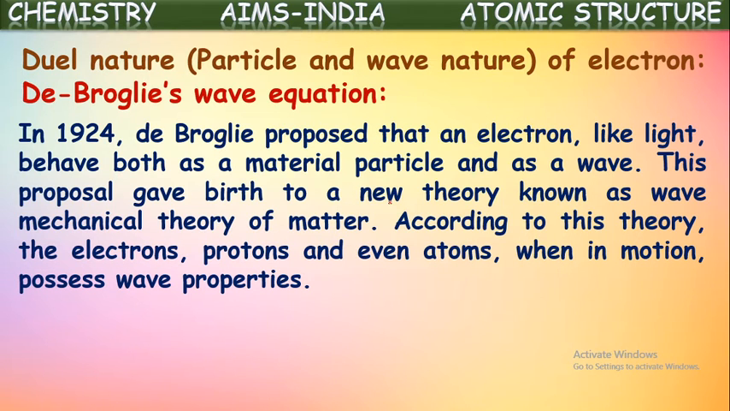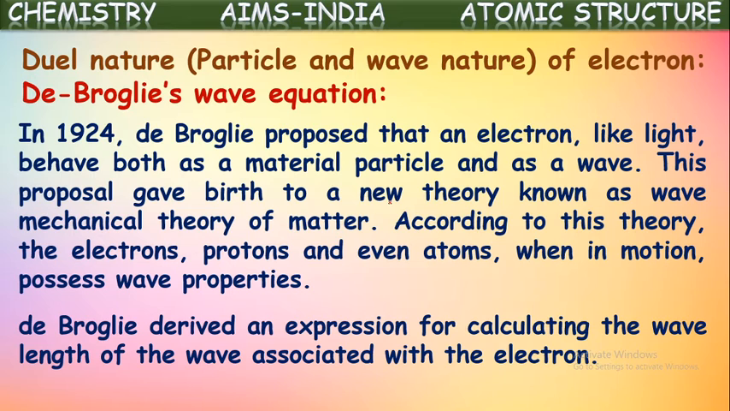According to this theory, electrons, protons, and even atoms, when in motion, possess wave properties. Yes, though actually these are particles, they behave like a particle. But when these lightweight microparticles are in motion with high velocity, they possess wave properties also. So they are exhibiting dual properties.